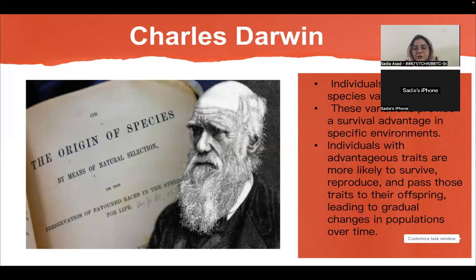So based on his work, he stated his theory in the famous book The Origin of Species. He stated that individuals with those advanced or advantageous traits have more chances of survival in the future, and nature selects such individuals for further growth and reproduction, and he called this theory the theory of natural selection.